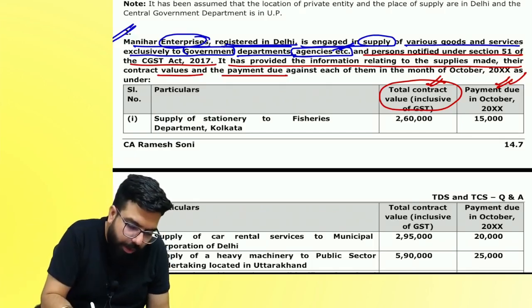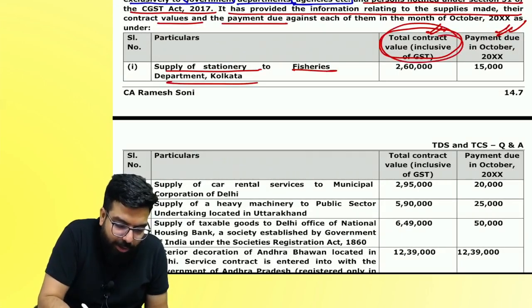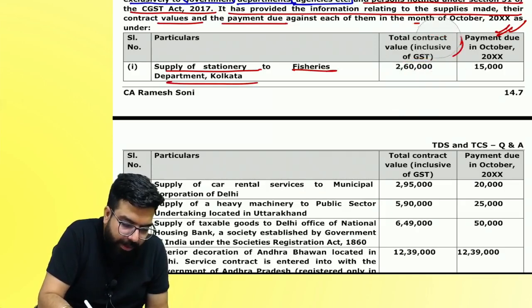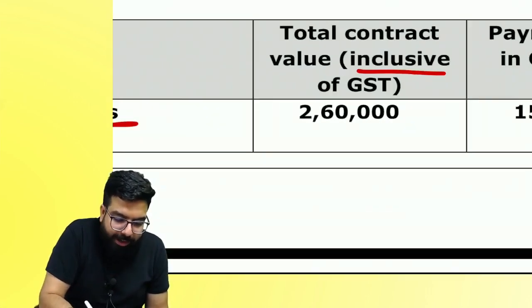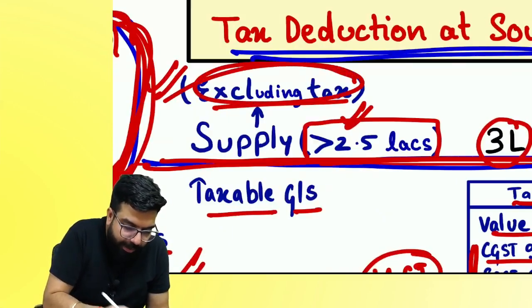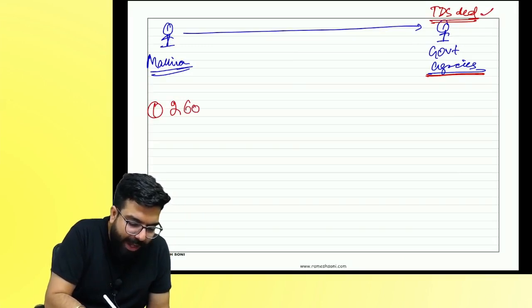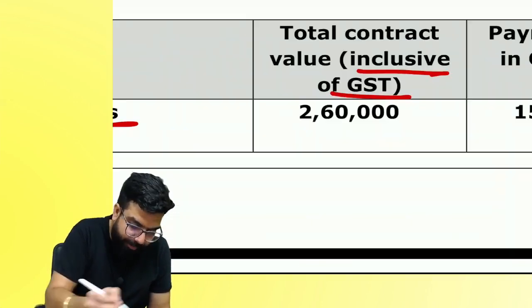Now, supply of stationery, contract value is 2 lakh 60. Will TDS come? It is inclusive of GST. I told always the value should be what? Tell me one thing. 2 lakh, number one, 2 lakh 60,000. How much is the GST?